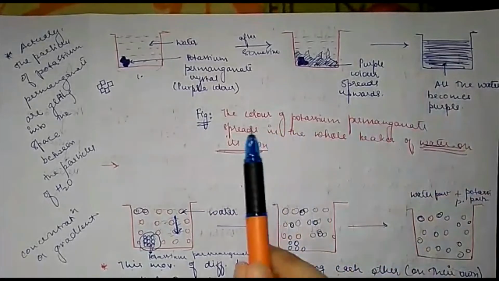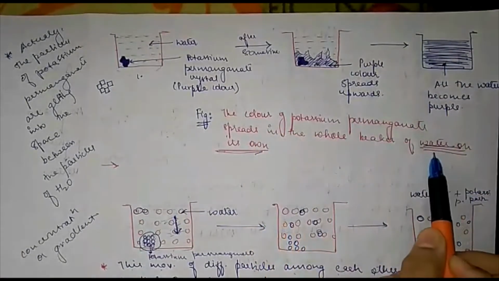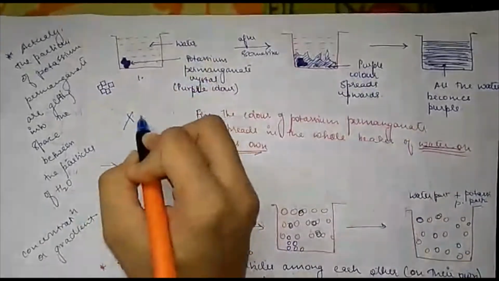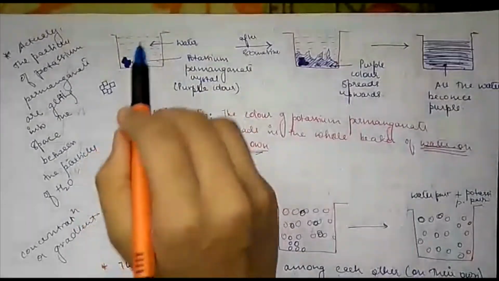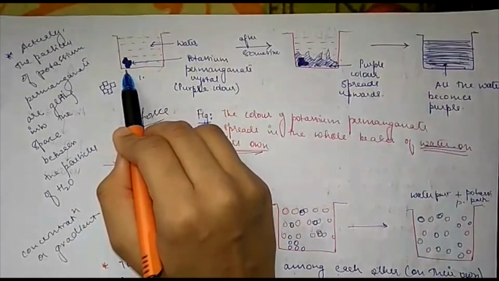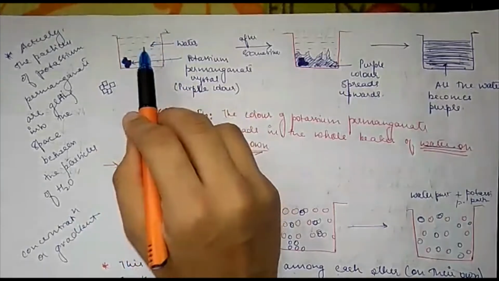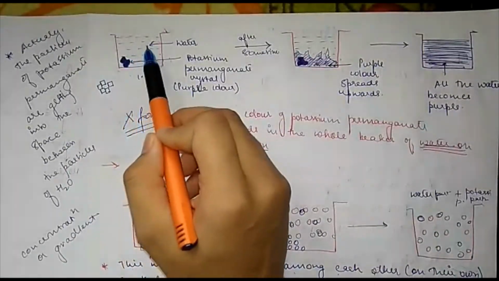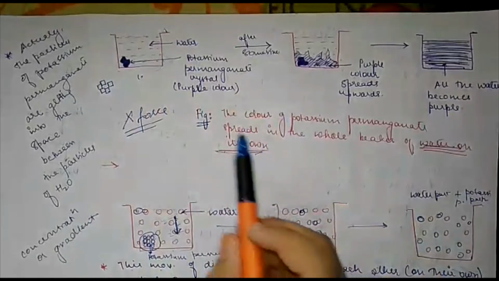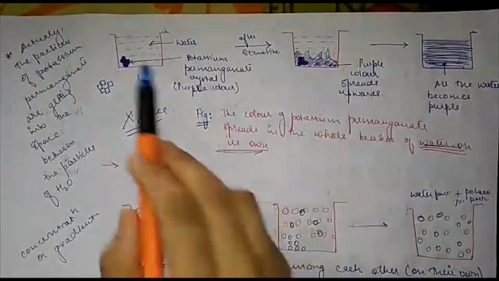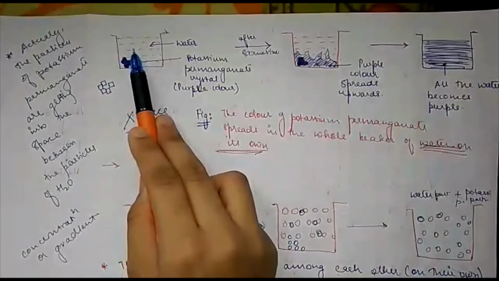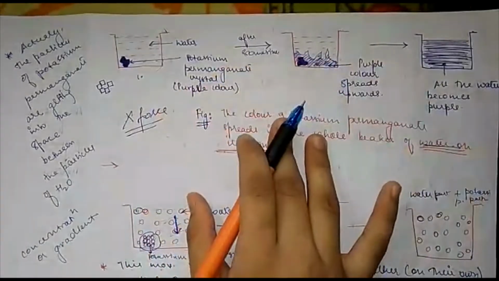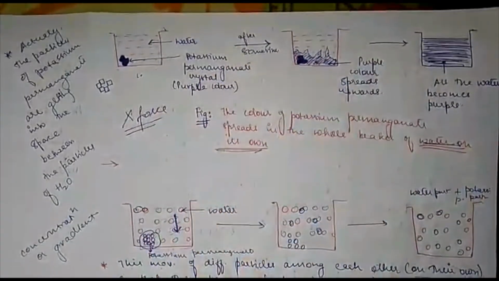The important thing to notice here is that this whole process is happening on its own. You are not applying any external force on this water or on this potassium permanganate or on this beaker so that it dissolves. The potassium permanganate is getting dissolved in the water on its own. So this was how you can explain that the particles are getting dissolved in water. Now this was just an overview of dissolving.